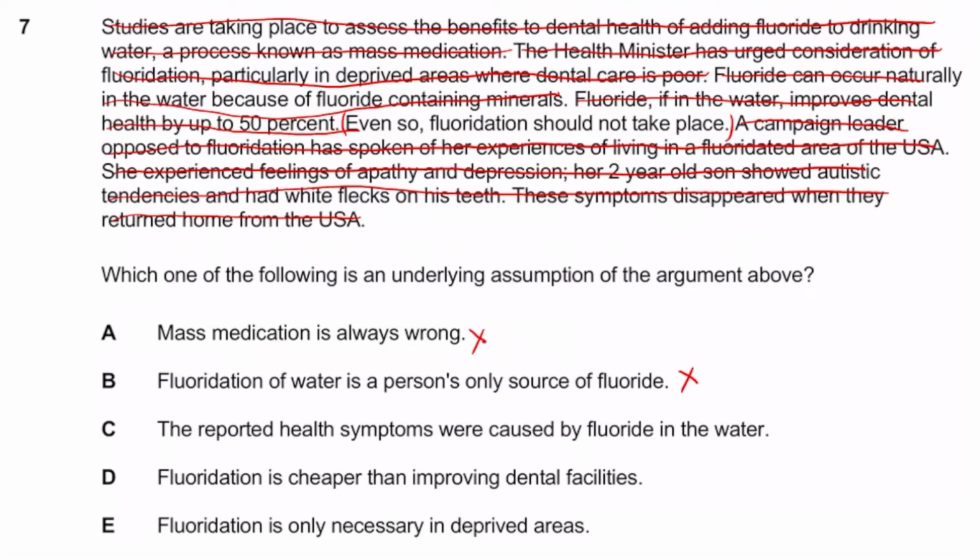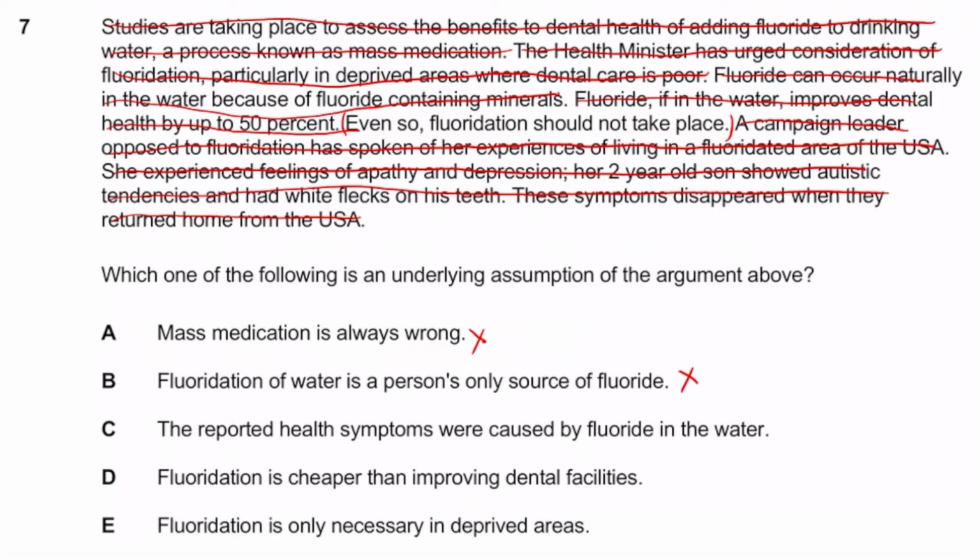And this is also a very common type of assumption statement, because in passages normally, guys, they just correlate. So basically what they'll say is this happened at the same time that happened. So essentially we're assuming that one caused the other, but obviously there are so many other things which can potentially cause it. For example, she might have been going through depression because of just things in her life, etc. So this is actually very common.